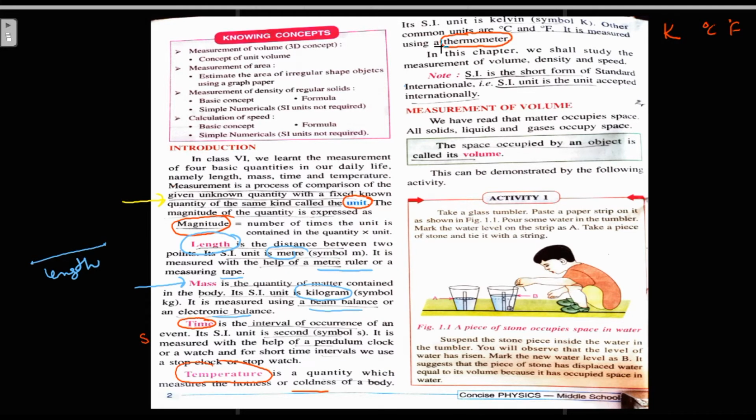So you have studied length, mass, time and temperature in your previous class, that is class 6. In this class we are going to study 3 more physical quantities: the volume, density and speed, right?